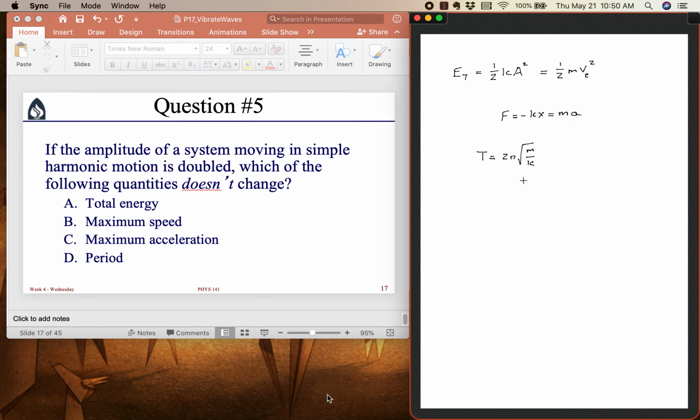So whether the spring gets stretched only a little bit and the oscillations are small, or the spring gets stretched a lot and the oscillations are a lot bigger, if they're bigger, the mass will move faster for most of its oscillation motion, and it will keep the period the same. So of these things, the thing that doesn't change is the period.